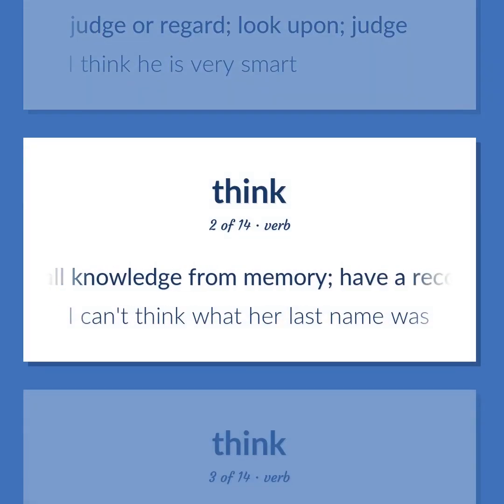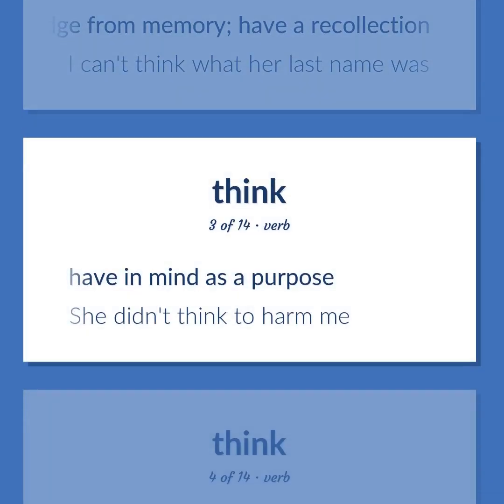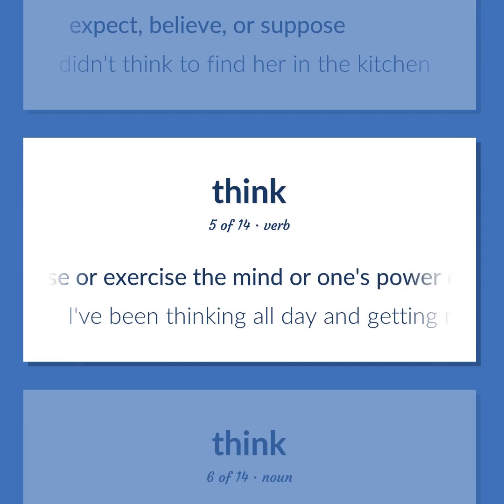Recall knowledge from memory. Have a recollection. I can't think what her last name was. Have in mind as a purpose. She didn't think to harm me. Expect, believe, or suppose. He didn't think to find her in the kitchen. Use or exercise the mind or one's power of reason in order to make inferences, decisions, or arrive at a solution or judgments. I've been thinking all day and getting nowhere.